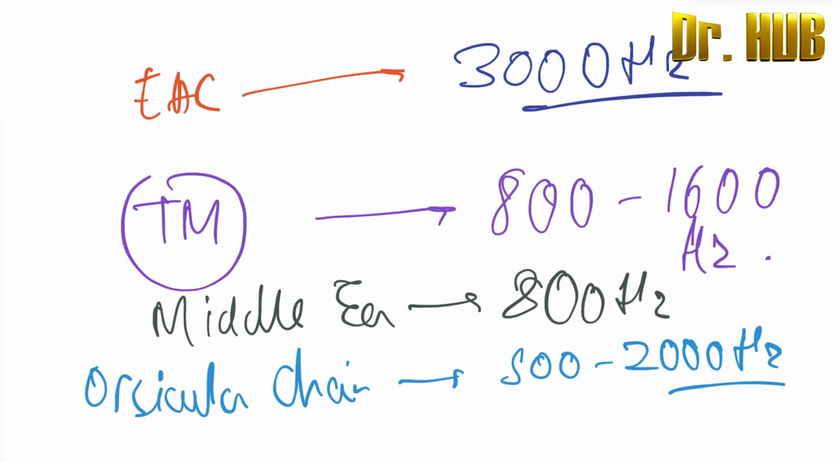So EAC is around 3000. Next the tympanic membrane is around 800 to 1600. Then middle ear will be 800. Then ossicular chain will be 500 to 2000. So there is a big range, that is 500 to 2000.